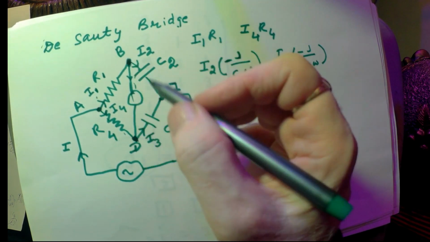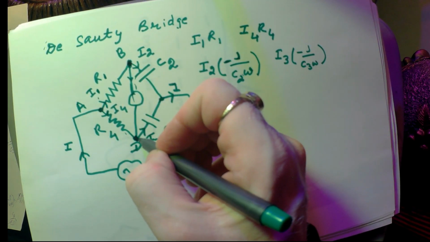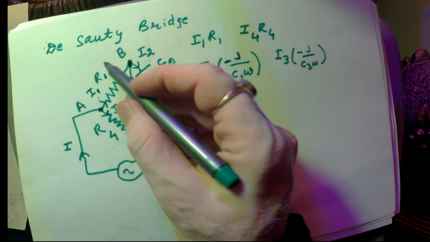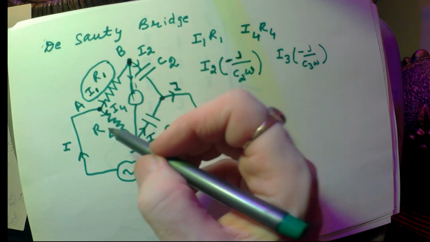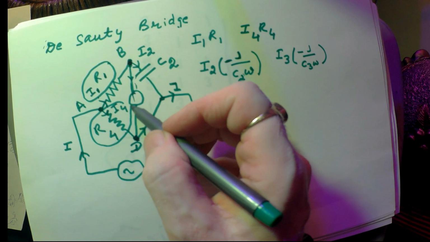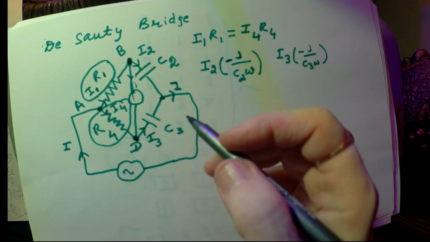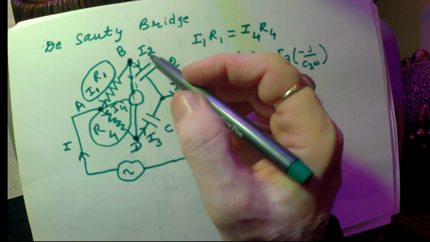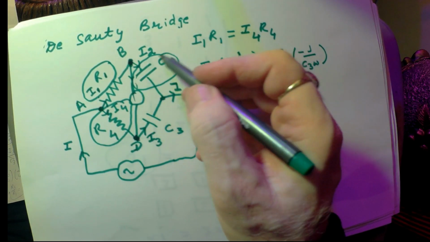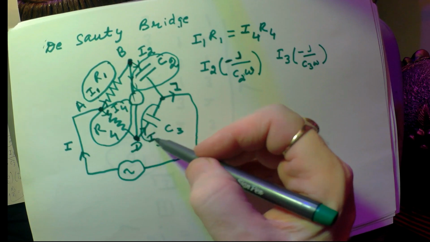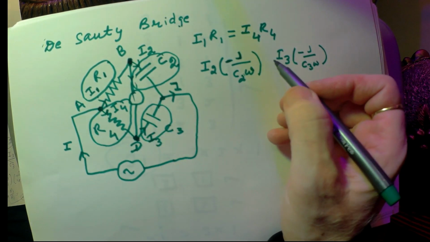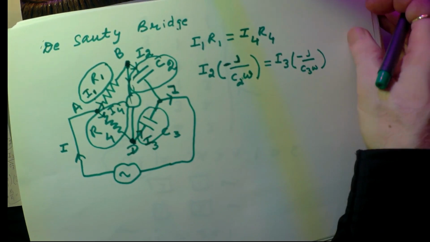Whatever the potential here, the same will be here. That means potential across R1 and potential across R4 are equal. Similarly, the potential across C2 and potential across C3 are also equal.